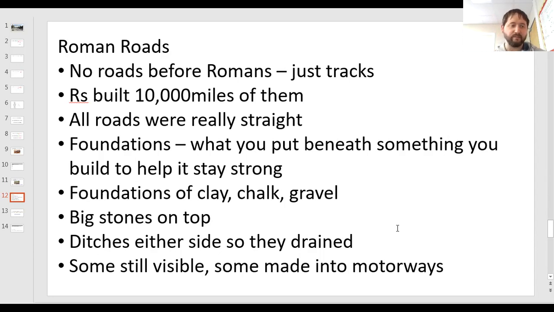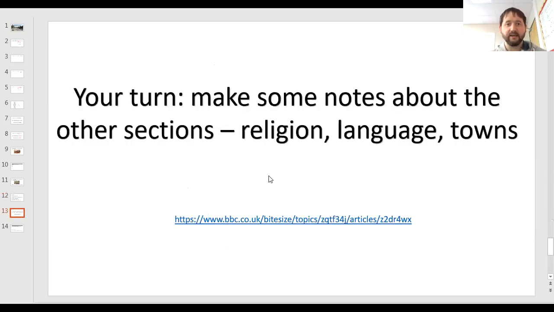So that's going to remind me when I come to write about it, all of those key points I want to include. So your task for the rest of today is to make some notes about the other sections. So there's 3 other sections on that website. One's about religion, one's about language, and one's about towns. So all I'm going to do is take you back to that website, and I'm going to show you those bits on the screen. So as I go to each one, if you just pause it and then take notes, move on to the next one and the next one. At the end, after those 3 sections, I'll come back here and I'll show you the definitions of those words if you haven't got them already.